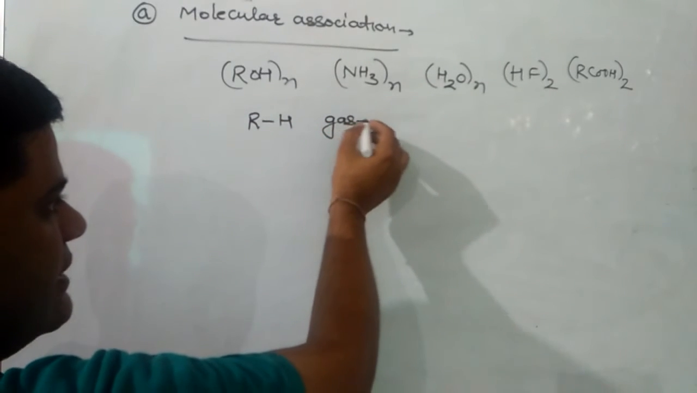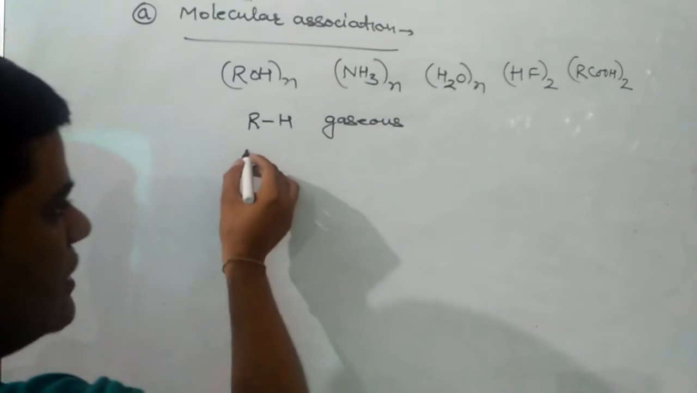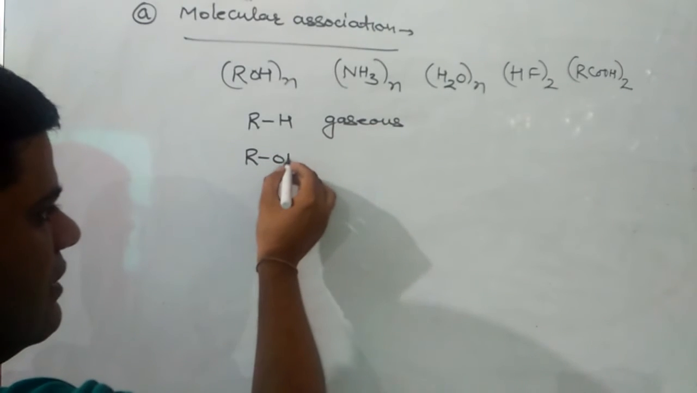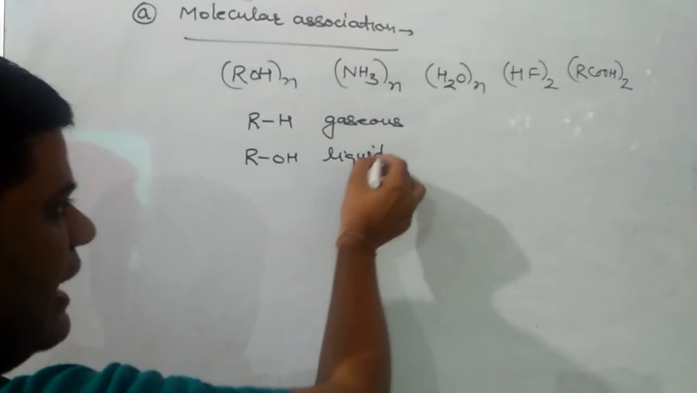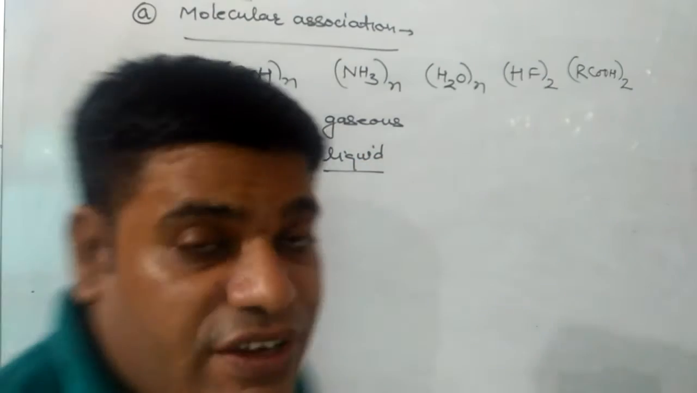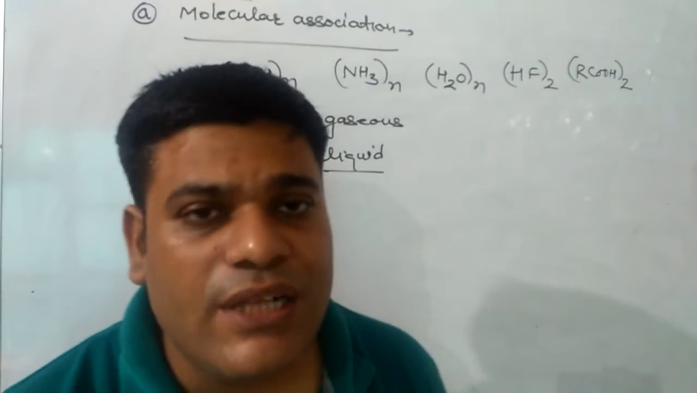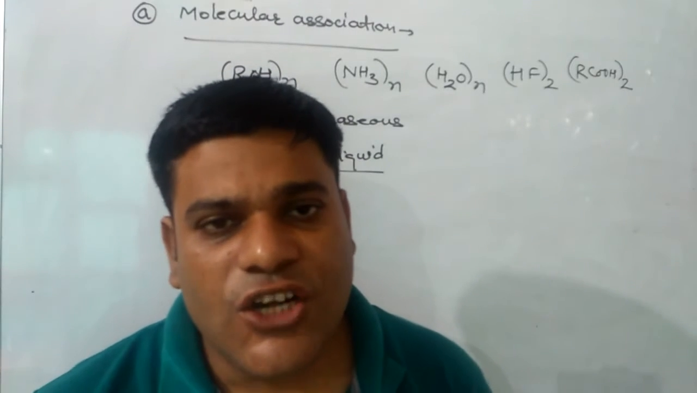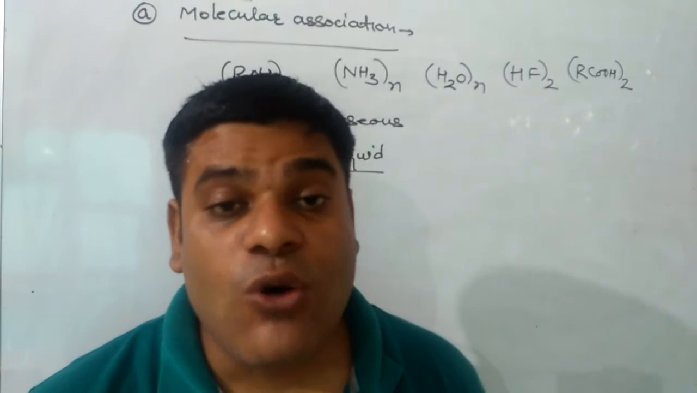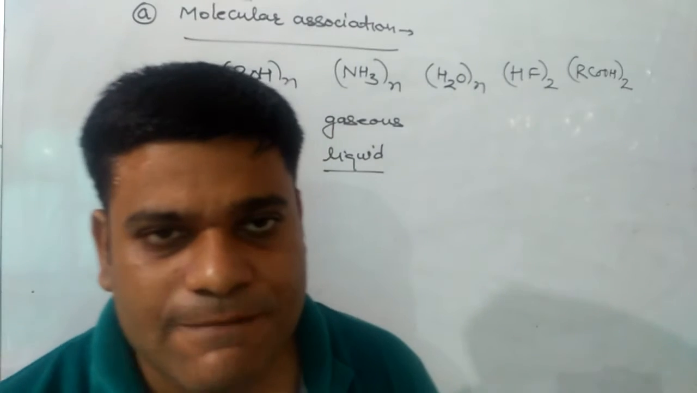Alkanes are gaseous in nature, but corresponding alcohols are liquid in nature. Why? The reason for that is that due to hydrogen bonding, alcohol will form molecular association.